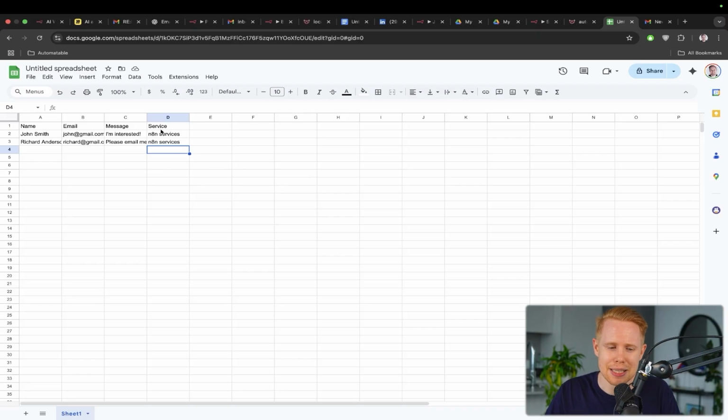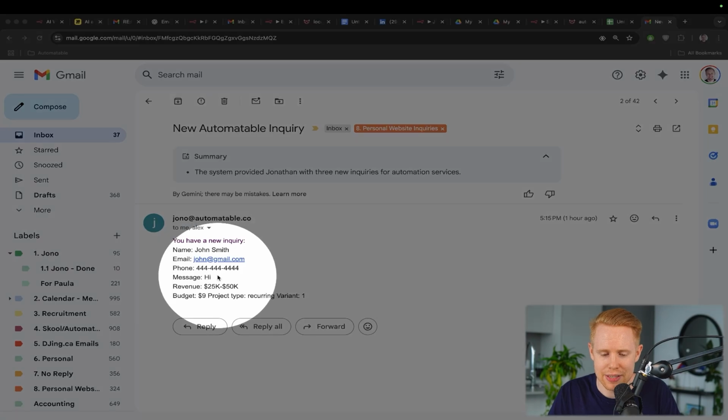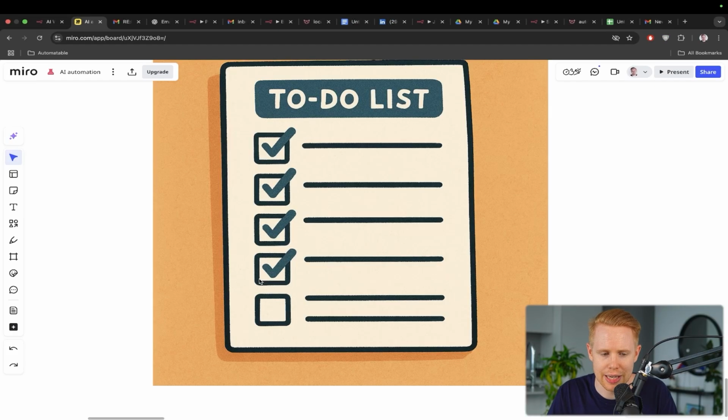And so that is the power of n8n. You can automate this whole process, even send an email to yourself being like, hey, we've received a new lead from John Smith and here's the number and all of that kind of stuff. Okay. And so that in a nutshell is n8n.